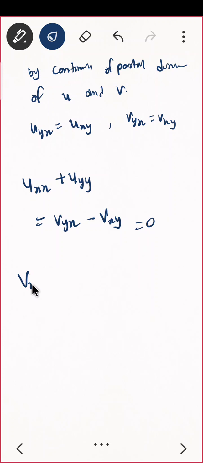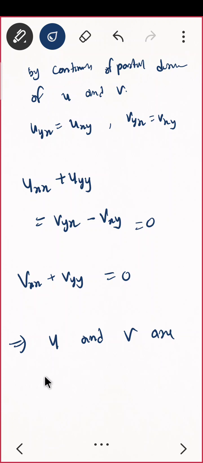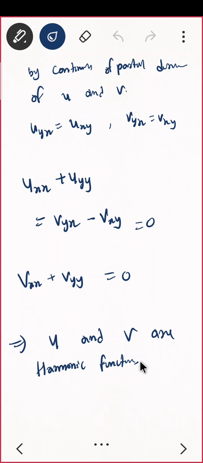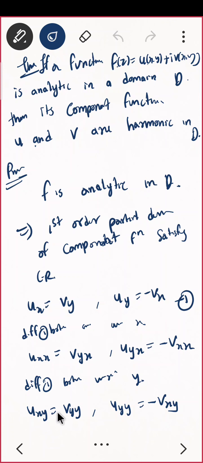Similarly, vxx plus vyy is also 0. What do you mean by that? That means u and v are harmonic functions. Correct? This is what we wanted to prove: its component functions are harmonic in the domain D. Everything we are doing in that domain.